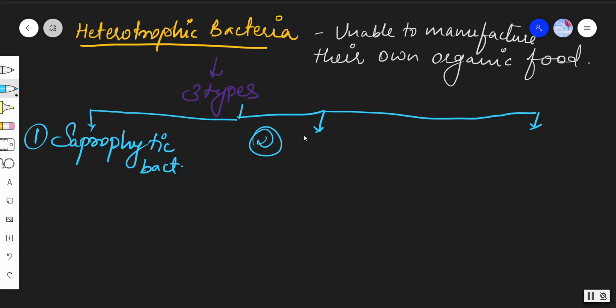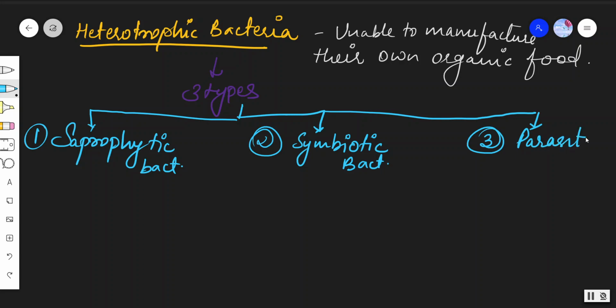Second one is symbiotic bacteria. Third one is parasitic bacteria.